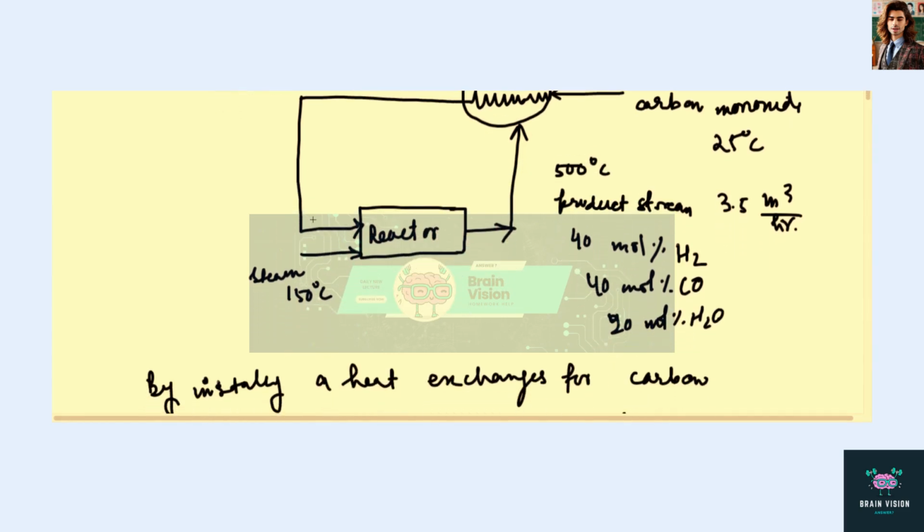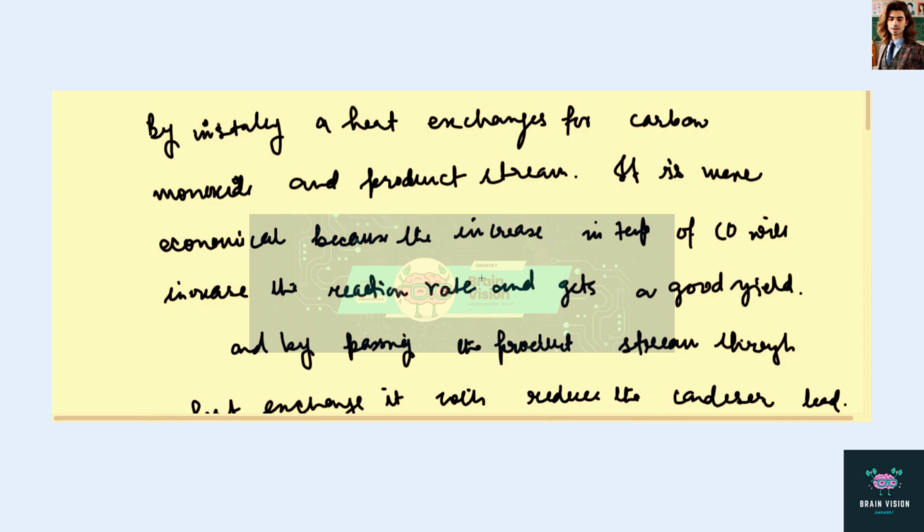The reactor is CO, and this is the steam of 150 degrees Celsius. By installing a heat exchanger for the carbon monoxide and product streams, it is more economical because the increase in temperature of CO will increase the reaction rate and gets a good yield. And by passing the product stream through heat exchanger, it will reduce the condenser load.